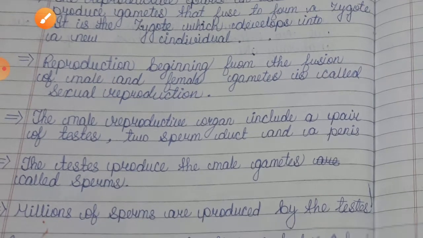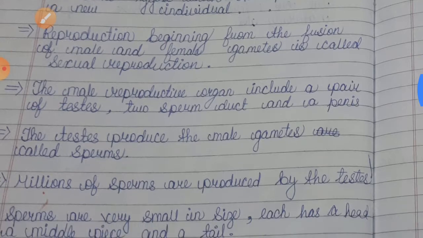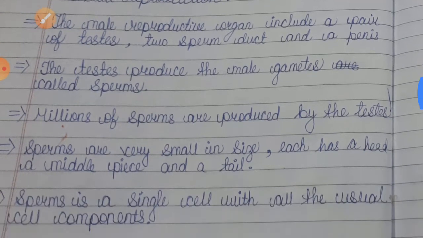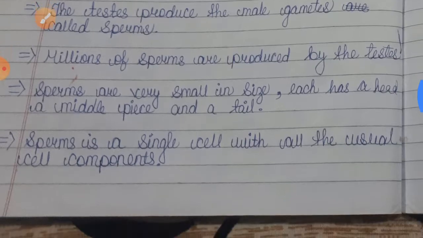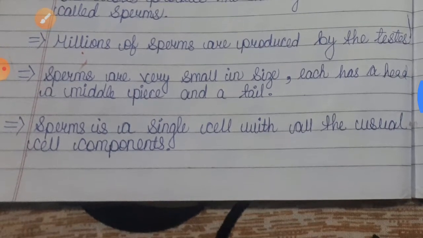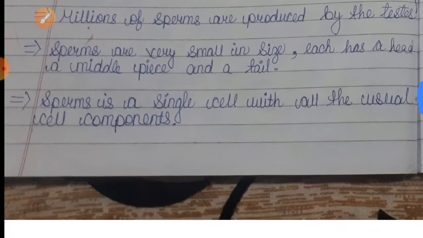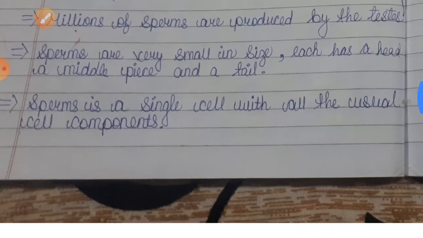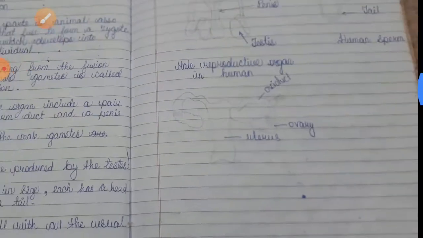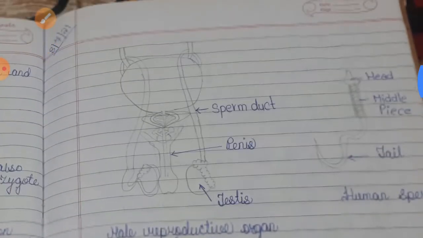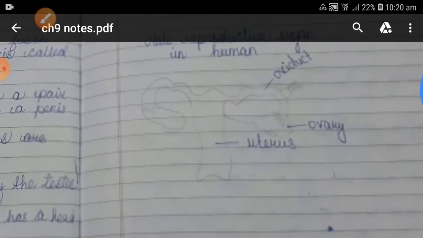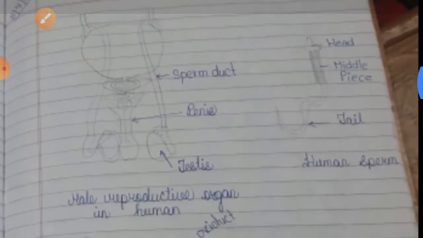The male reproductive organ includes a pair of testes, two sperm ducts and a penis. The testes produce the male gamete called sperm. Millions of sperm are produced by the testes. Sperm are very small in size. Each has a head, a middle piece, and a tail. A sperm is a single cell with all the usual cell components. I have made some pictures of the male reproductive organ. This is the male, female will be this, and this will be the sperm, the male gamete.